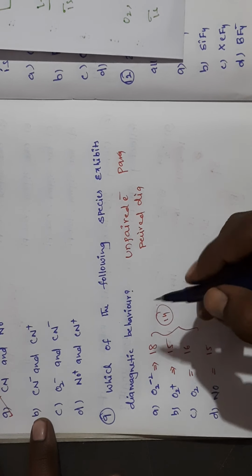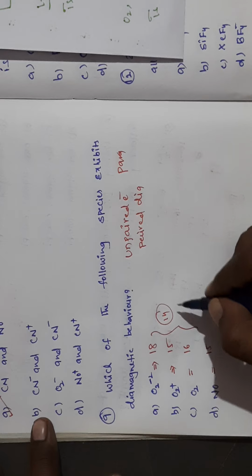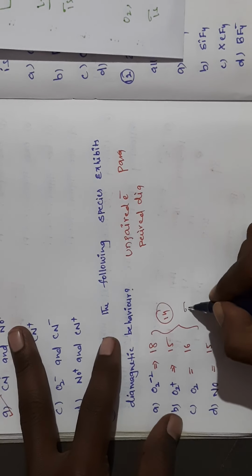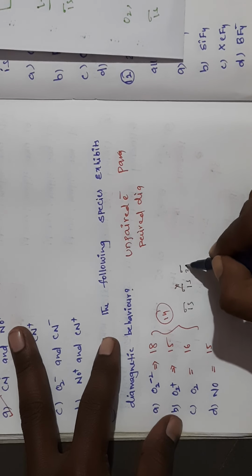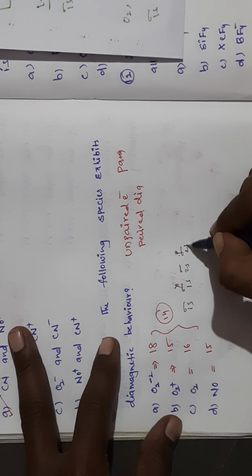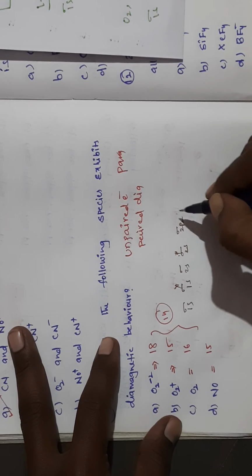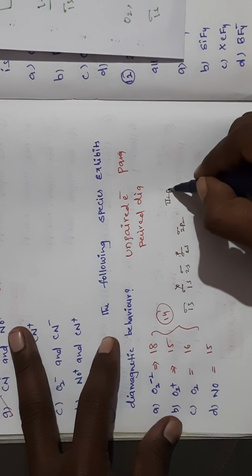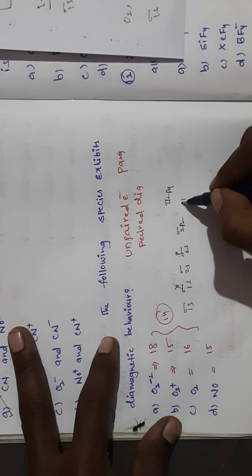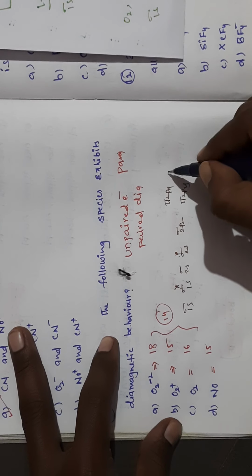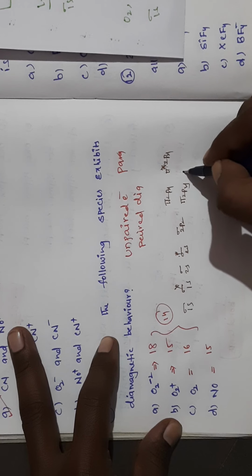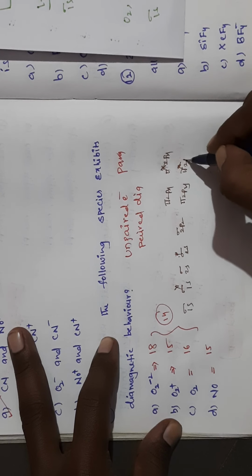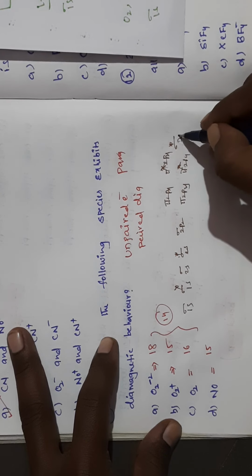So the MO electronic configuration will be like this. Sigma 1s and sigma star 1s, sigma 2s and sigma star 2s, sigma 2pz, pi 2px and pi 2py, pi star 2px and pi star 2py, and sigma star 2pz will come.